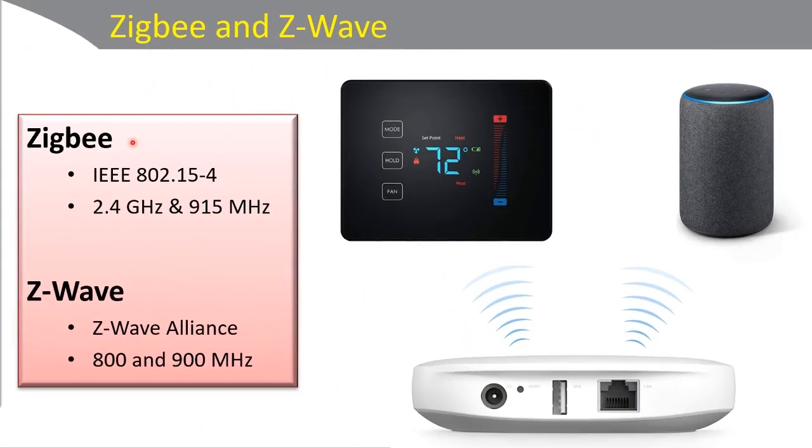Now, Zigbee is standardized by the IEEE as 802.15.4. It's a low-power wireless technology that is similar to Bluetooth as far as frequency, a little bit with the transmission power, and also distance. For example, it runs on 2.4 gigahertz, and Zigbee Pro on 915 megahertz, and typically has a communications distance of 10 to 20 meters maximum.